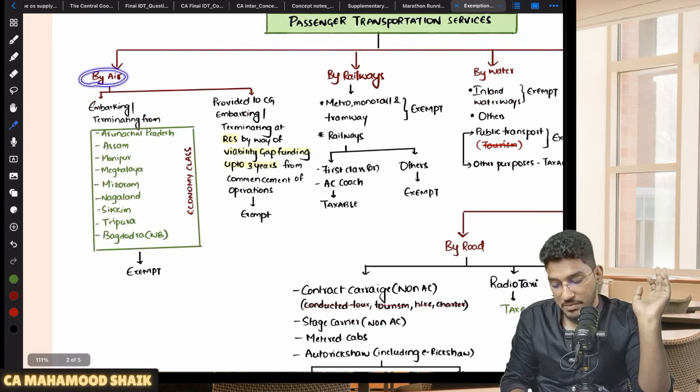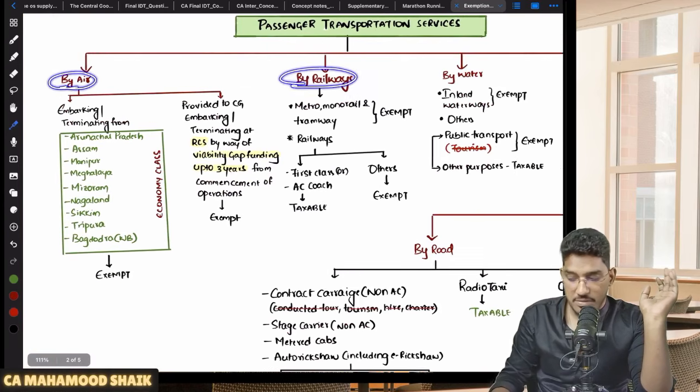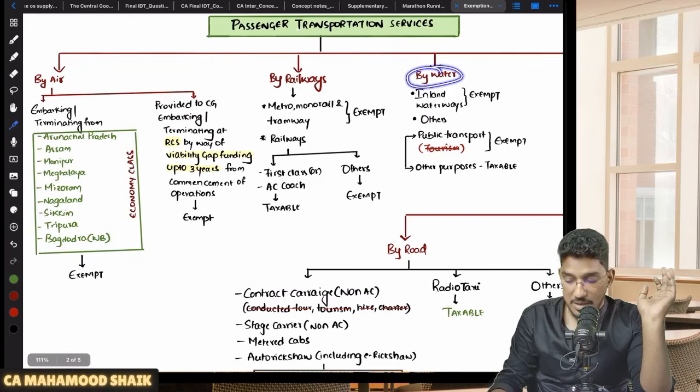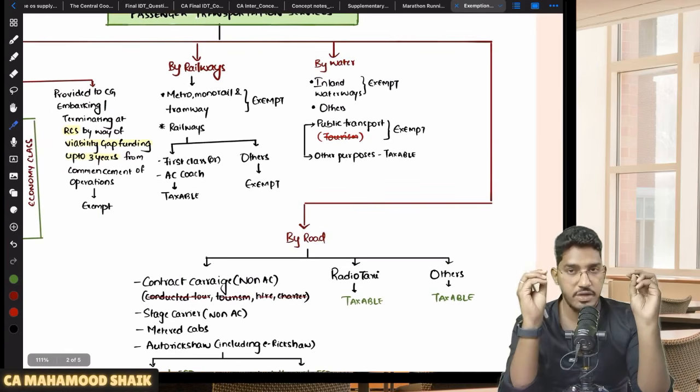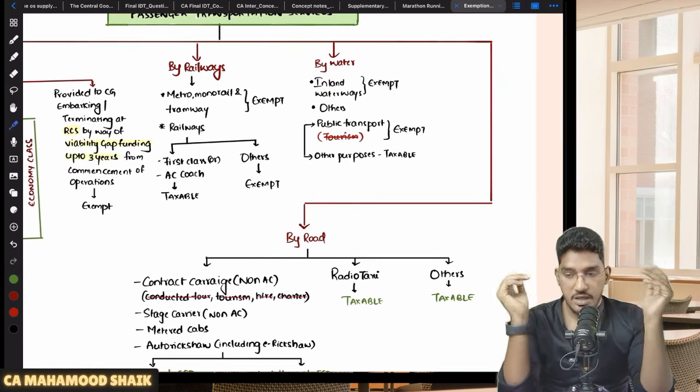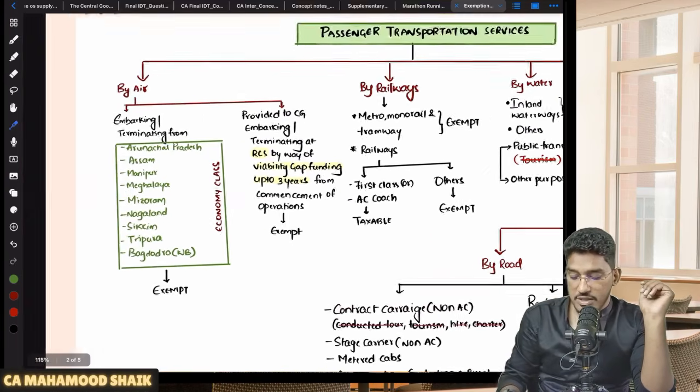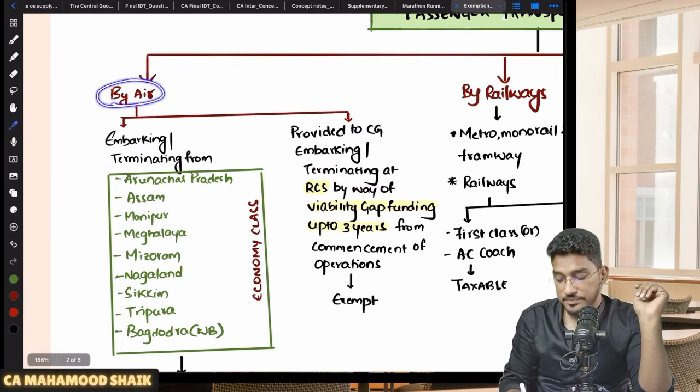Passenger transportation can happen by way of air. Passenger transportation can happen by way of railways. Passenger transportation can happen by way of water. And also passenger transportation can happen by way of road. These are the different modes of transportation of passengers. Now, for these different modes of transportation, there are some exemptions given. First, we will talk about air.